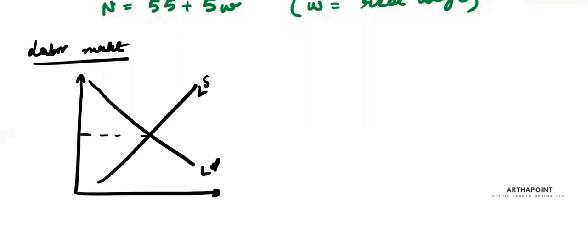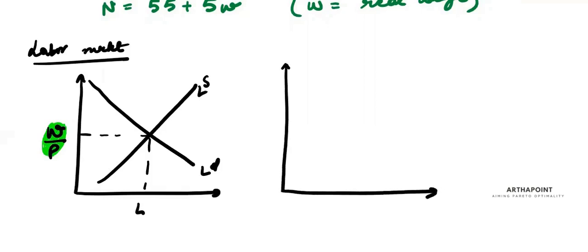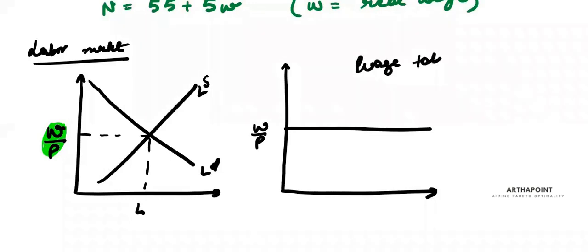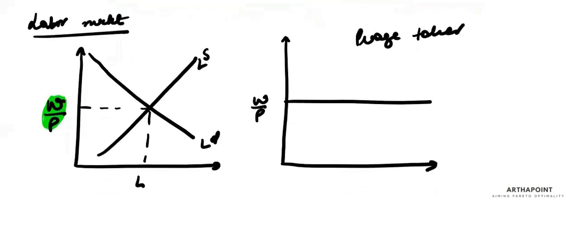They will equate and determine the wage and the amount of labor. I prefer writing real wage as W by P, just to differentiate it from the nominal wage. Once the wage is determined in the market, that wage will be taken by any firm. Each firm will be a wage taker, and at that wage, they will demand as much labor as they want to.